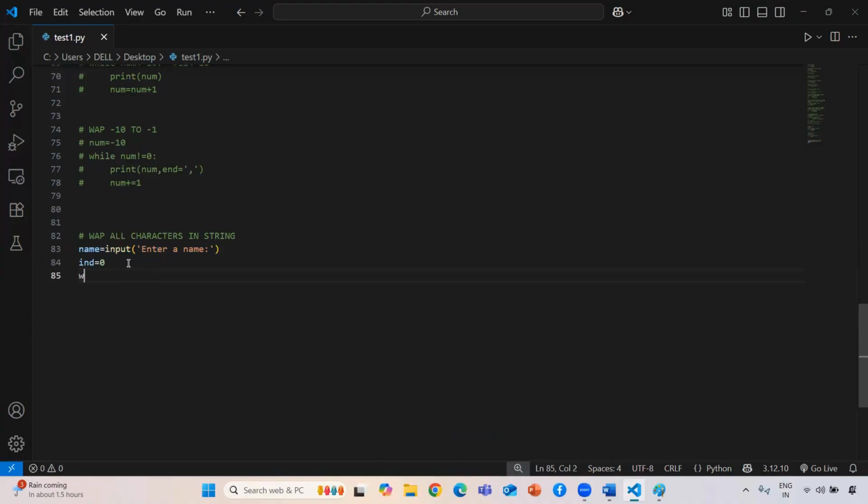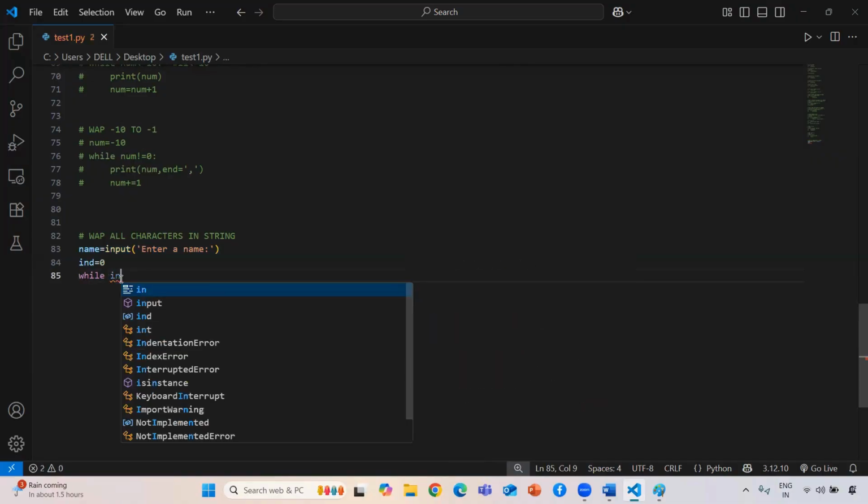Okay. Now I need to give a false condition where the iteration will be stopped. So here we are using our len function also, because as of now we don't know the length. So based on that, we need to take the length and we need to compare. Okay, means we are starting from 0. As of now, we don't know my string length. So based on that only, I need to give a false condition.